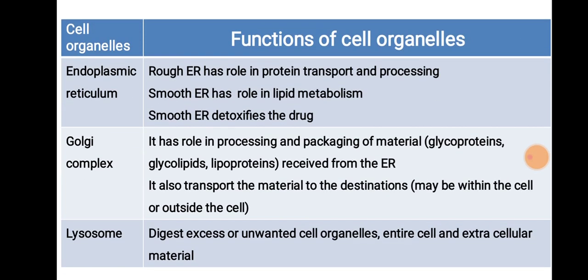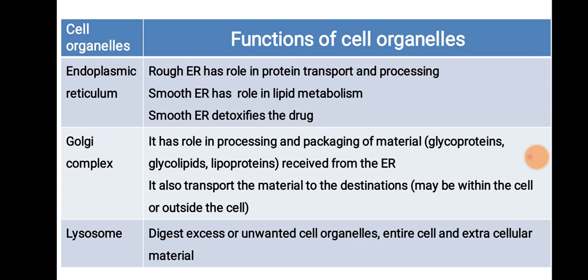Next organelle is endoplasmic reticulum. Endoplasmic reticulum is basically of two types, rough endoplasmic reticulum and smooth endoplasmic reticulum. Rough endoplasmic reticulum is with ribosomes and therefore has the main role in protein transport and processing. The smooth endoplasmic reticulum is without ribosomes and has a role in lipid metabolism and detoxification of drugs. It is more in number in the liver cell.